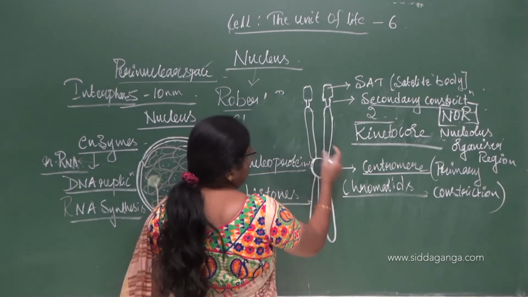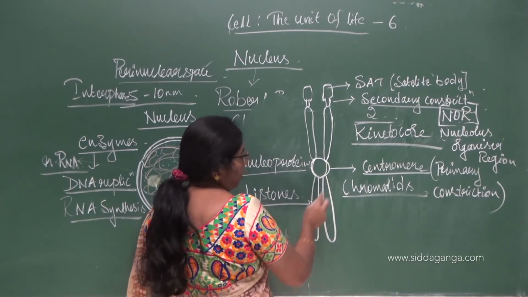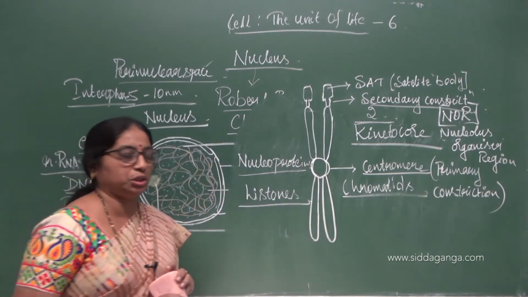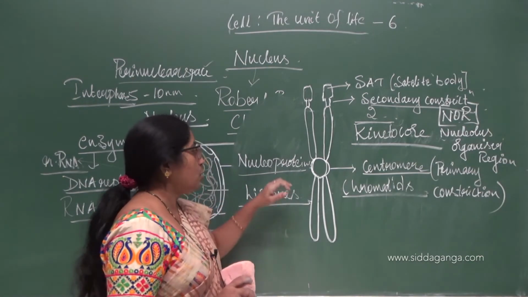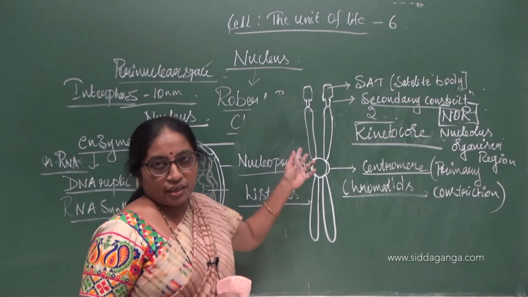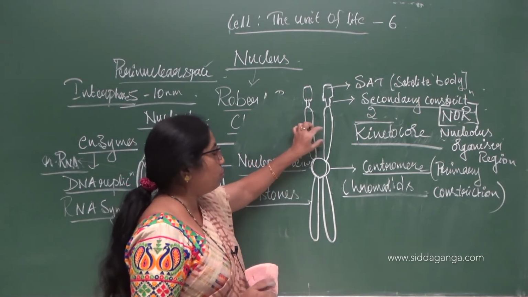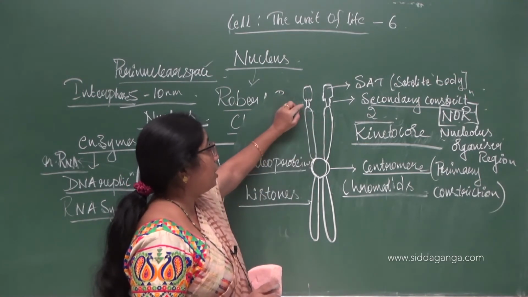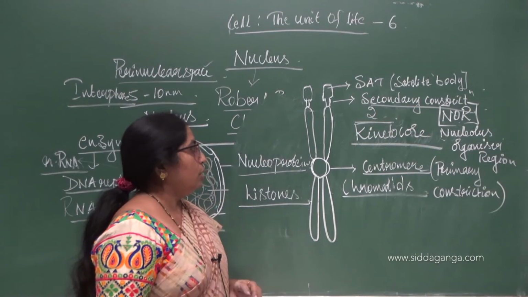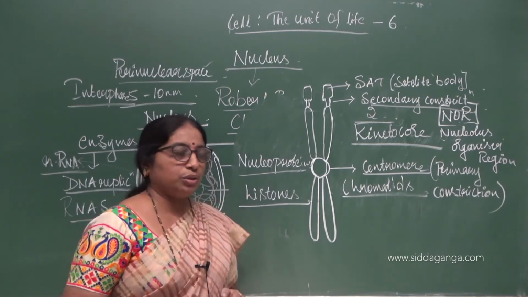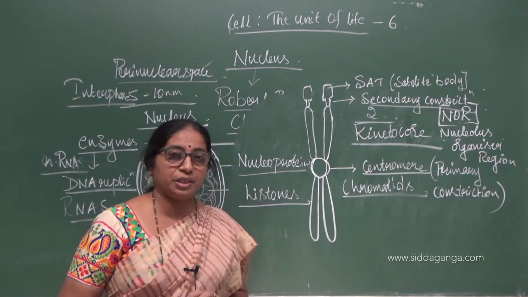The two rod-like structures are called the chromatids. The center which holds these two chromatids together is called the centromere, or the primary constriction. The centromere is enclosed by a ring or disc-like structure called the kinetochore, and they are double in number. Each centromere is covered by two kinetochores, and these chromatids may also sometimes bear a secondary constriction and satellite. The chromosomes which have this secondary constriction, or SAT body, may also be referred to as satellite